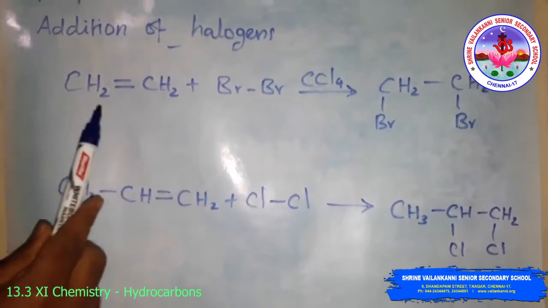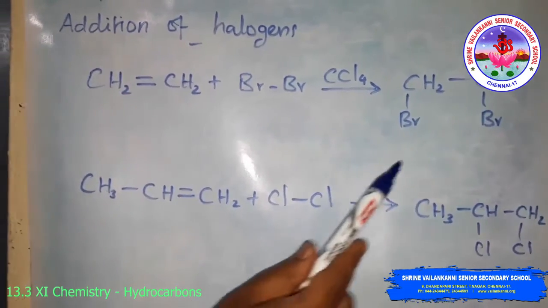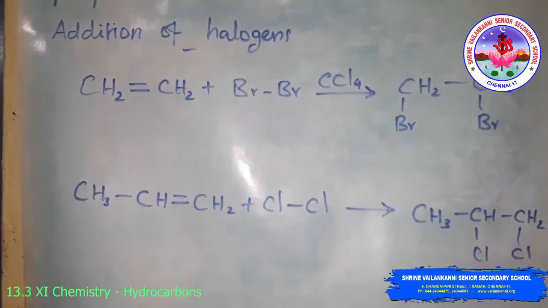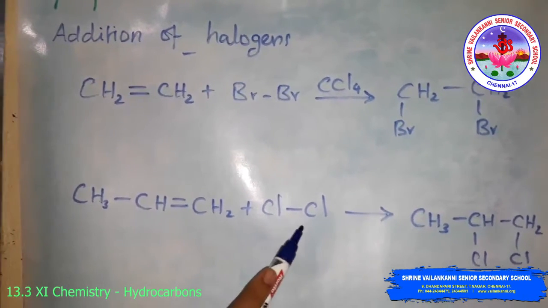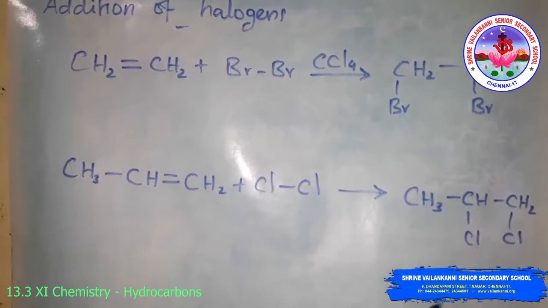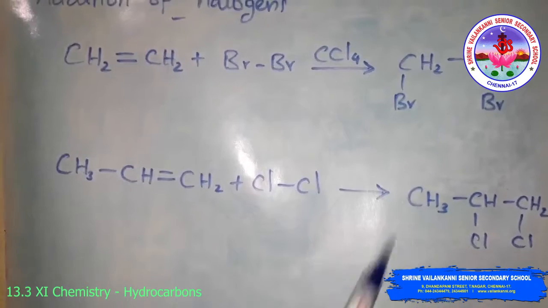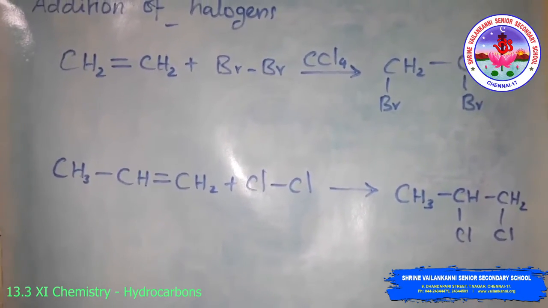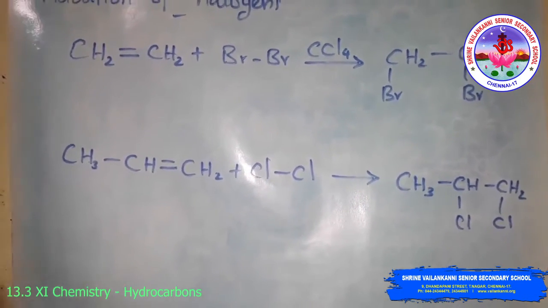Look at this reaction. Alkene reacts with bromine in the presence of carbon tetrachloride. They form a vicinal halide, that is, a vicinal bromide. Then propene reacts with chlorine to form 1,2-dichloropropane. This is 1,2-dibromoethane. So the addition of halogens is a very important one.